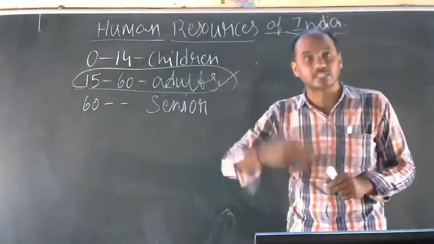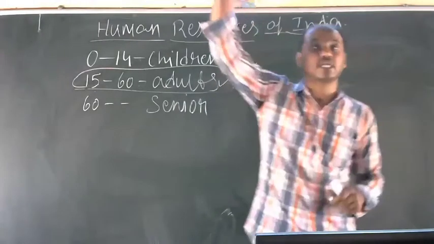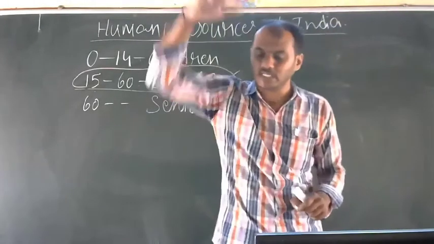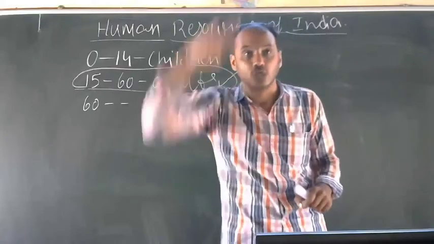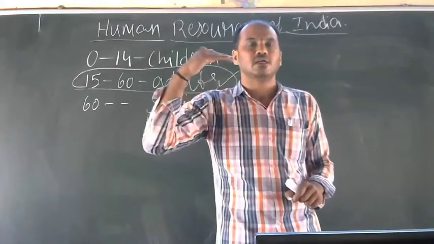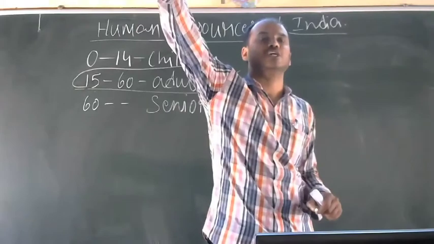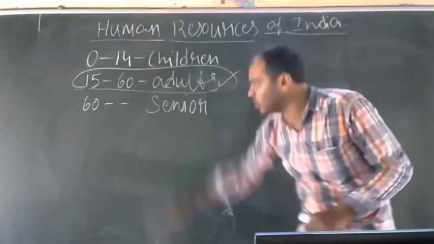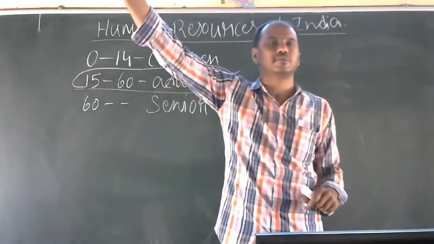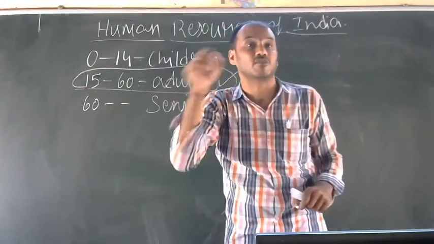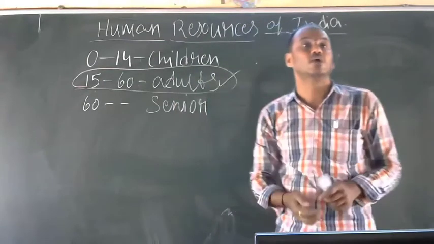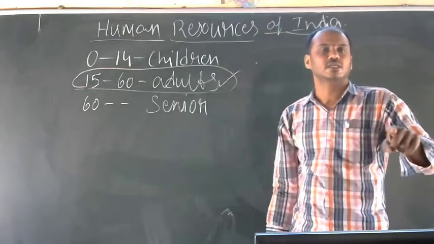In the second stage of demographic transition, the death rate is lower, but the birth rate is higher. Why is the death rate lower? Due to modern medicines.